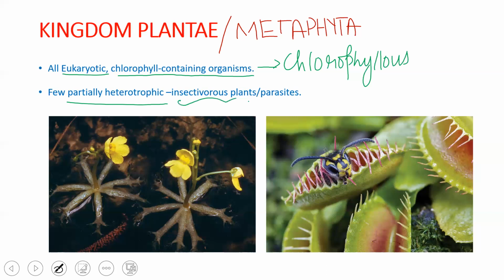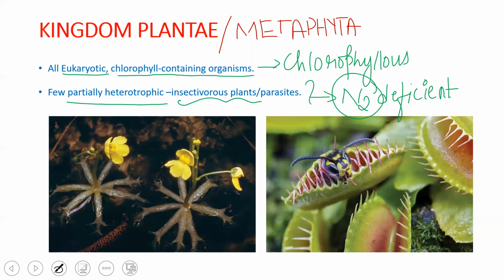Especially one group is the insectivorous plants. Insectivorous plants grow in areas which are nitrogen deficient. Generally in the soil, we know that plants are dependent on nitrogen. They have to fix atmospheric nitrogen. Nitrogen cannot be taken directly from the atmosphere. It has to be fixed in the form of nitrates and ammonia, which enriches the soil quality. But these organisms grow in nitrogen deficient areas, so they are dependent on other sources of nitrogen.